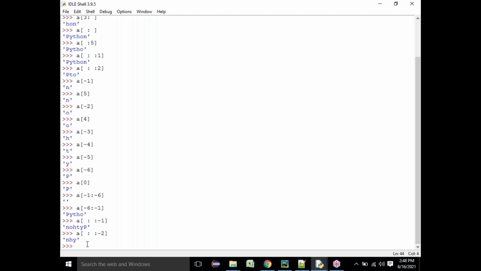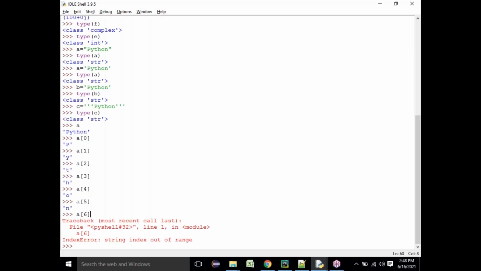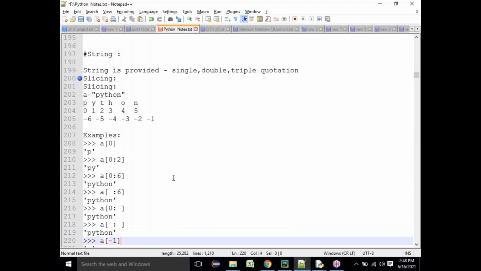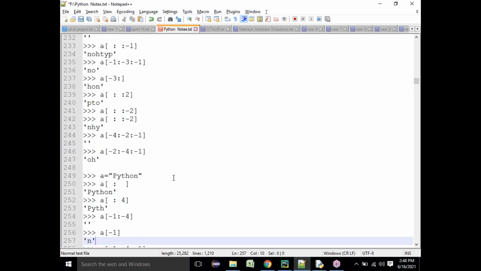See, in companies when you go, they give you a very huge text data and ask you to do some modification on it. So you need to know the different operations that you can do with the data, especially string data, and you can directly use those methods. There are some inbuilt methods. You can just go through these notes.